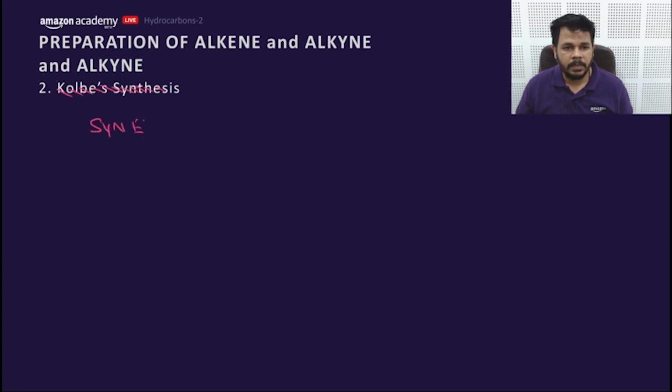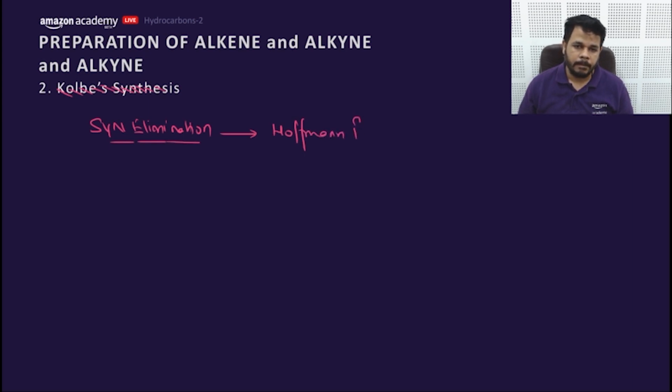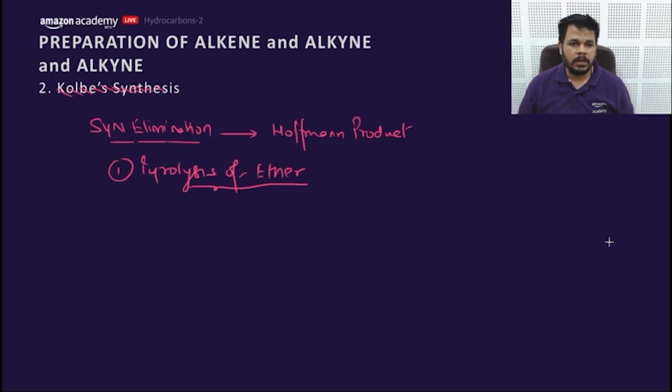Sometimes syn elimination takes place, and in the case of syn elimination, Hofmann would be the major product. First one is pyrolysis of ester. This creates syn elimination.